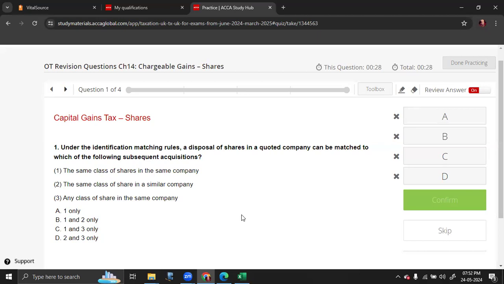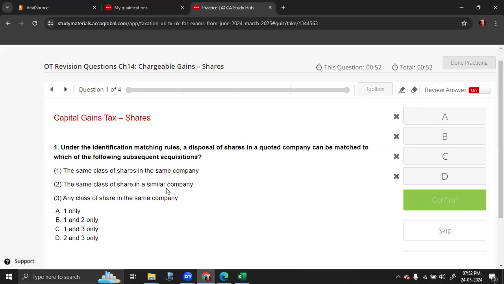Reorganization and takeover. In the case of share for share exchange, you need to calculate chargeable gain only on resale. Share and cash in exchange of shares, at the time you receive the cash, you have to calculate chargeable gain. Under the identification matching rule, a disposal of shares in a quoted company can be matched. Which are the following subsequent acquisitions?